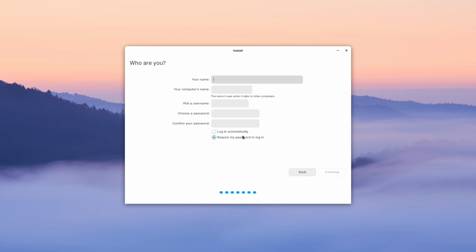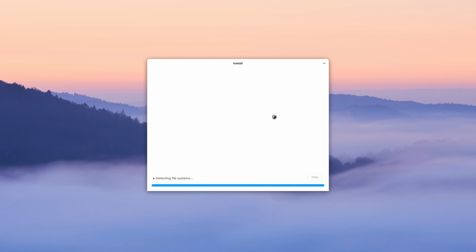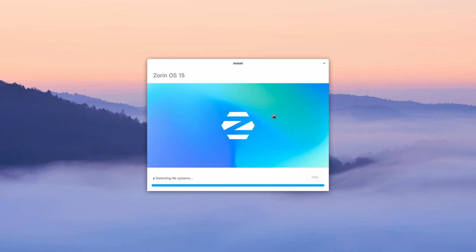User creation is done during the installation, as is the case with other distros using this installer. As expected, installing Zorin OS Ultimate takes a bit more time than usual, since it occupies 15 GB of storage space on account of the massive number of apps it ships with. I expect Zorin OS Core and Lite might be a lot faster to install and use a lot less disk space.